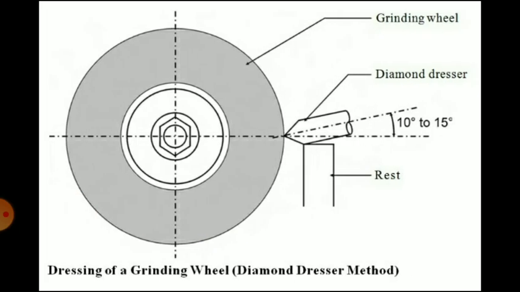There is a grinding wheel, and on the right hand side you can see the diamond dresser that is inclined at 10 to 15 degrees, placed on a rest, and fed against the rotating wheel. That is called dressing.